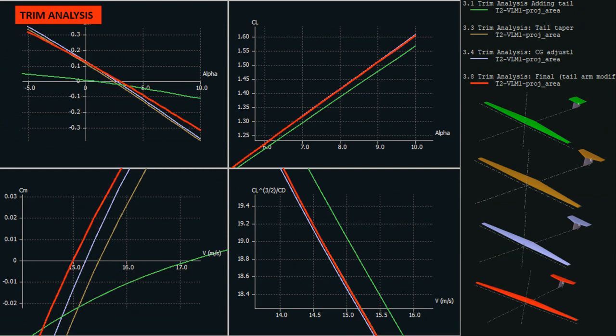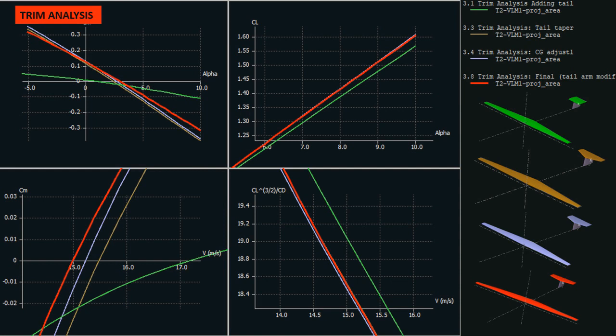After the wing was finalized, the tail was added to the design. The design was analyzed and it was marginally stable and really far from trim conditions. Furthermore, various iterations with different tail area, tail arm length, and CG locations were made with an effort to achieve trim conditions.